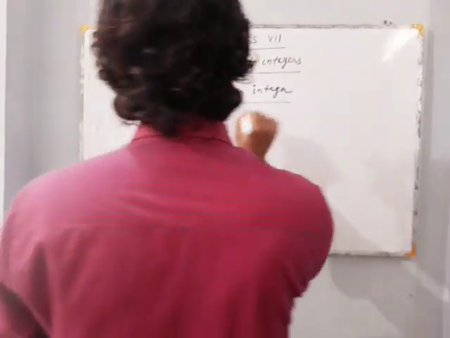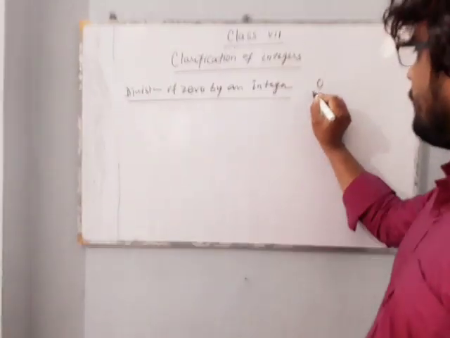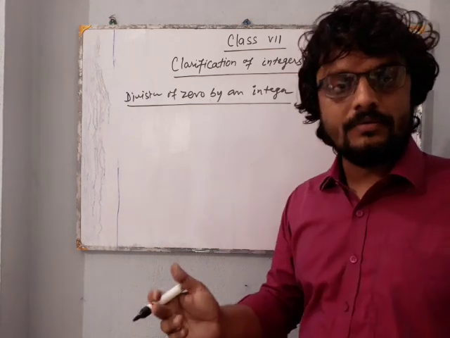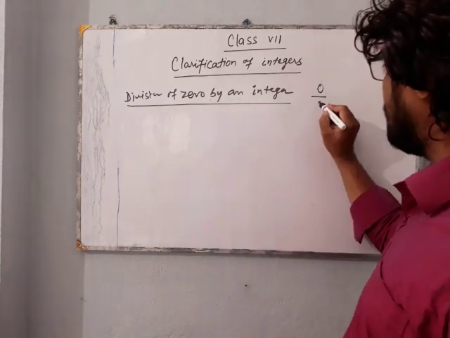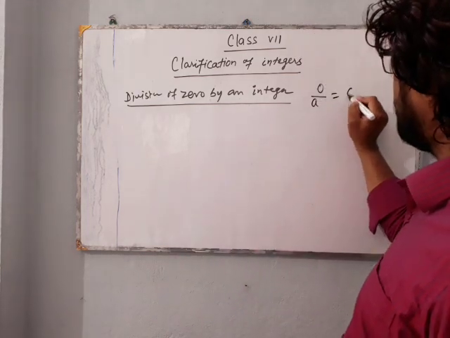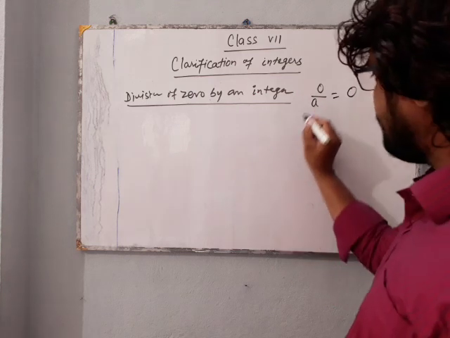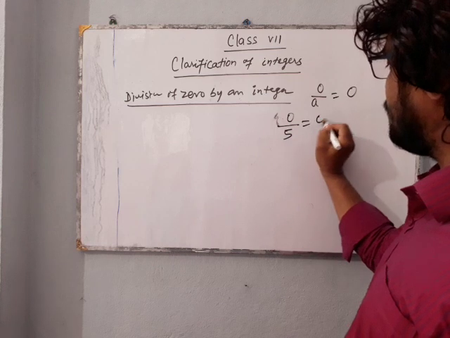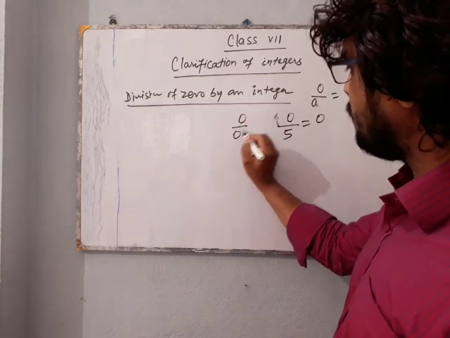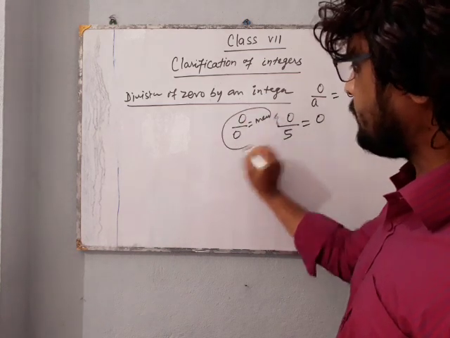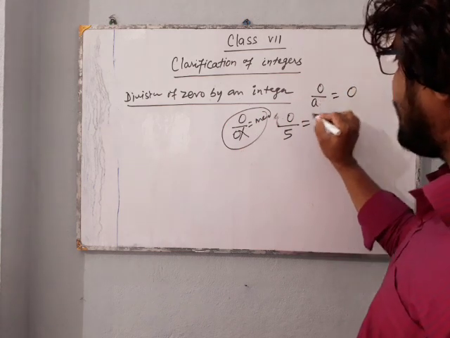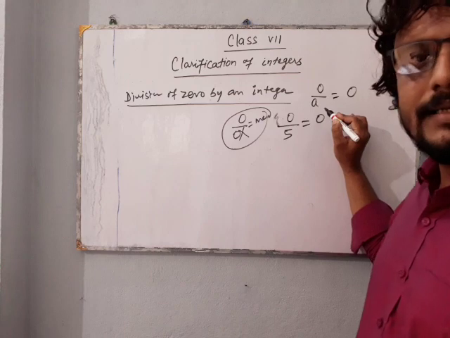When we divide 0 by an integer which is not 0, meaning any integer except 0, we get 0 as the quotient. 0 divided by 5, we get 0. But when 0 is divided by 0, it is also meaningless. That's why we have to exclude 0. We must not take 0 as a divisor.